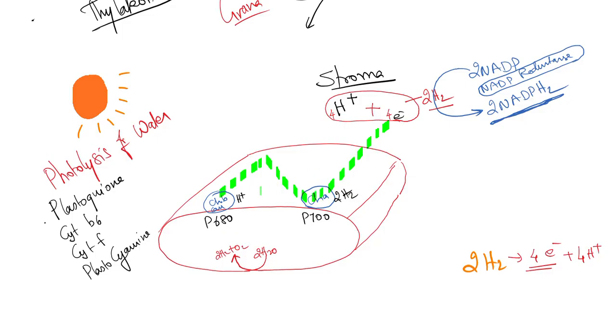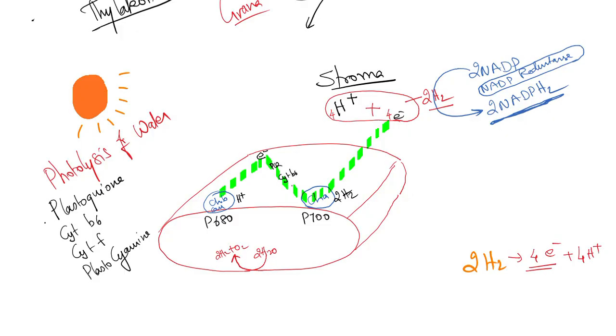Now observe only the green dotted line. It resembles which alphabet? Give it in the comment section. It resembles the alphabet Z. Correct. So we call the electron transport. Let me mark all the electrons here. Plastoquinone has taken it.